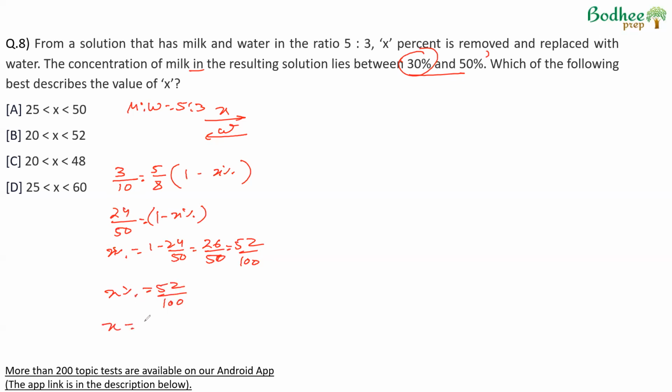So the value of X will be at most 52. X has to be less than 52 since the ratio does not reach 30. It is less than 30. So X will be less than 52.